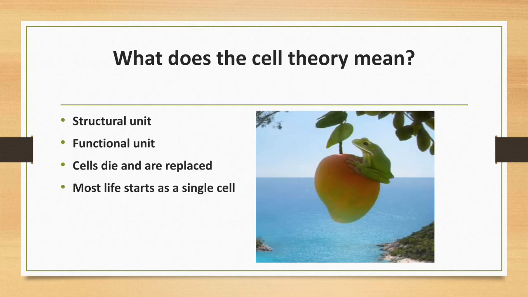In case of the plant, the mango seed has an embryo. Inside the seed there is an embryo. That embryo started as a single cell in the ovary of the flower of the parent mango tree. That is, the embryo is present inside the ovary of a flower. In the flower there is an ovary, and in the ovary the embryo starts as a single cell.